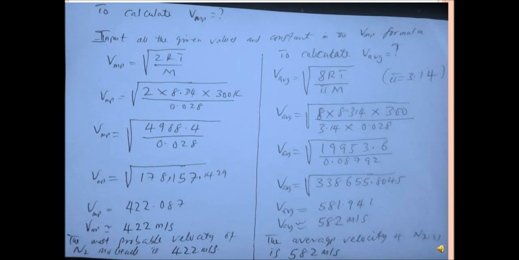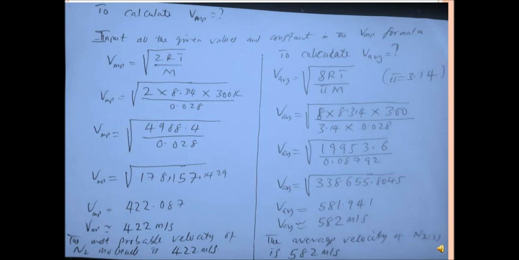Then to get the average velocity, we also recall the formula and then substitute our values for R, T, and M, and pi as well. Our pi is given to be 3.14. So 8 multiplied by 8.314 times 300 divided by 3.14 times 0.028. Now when you multiply the numerator, that is 8 times 8.314 times 300, we get 19953.6. Divide by the denominator, and what do we get in the denominator? We have 3.14 multiplied by 0.028, and then we get